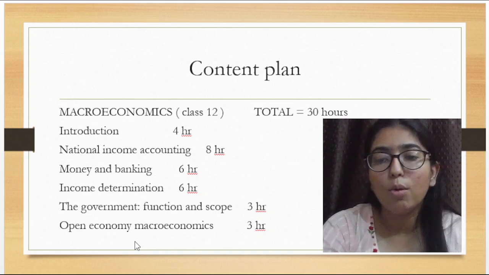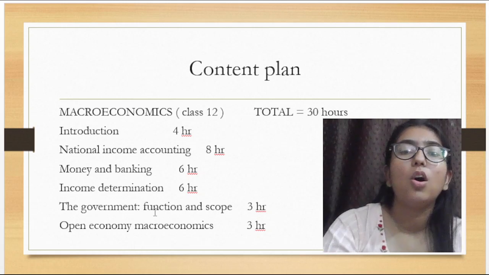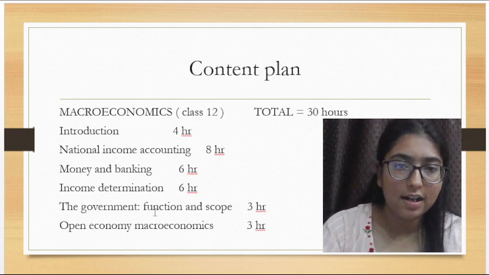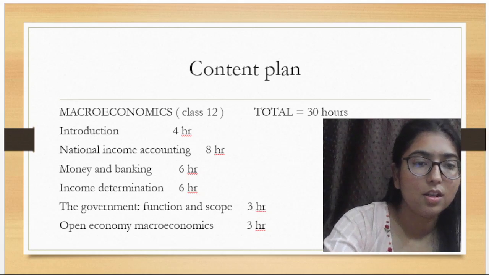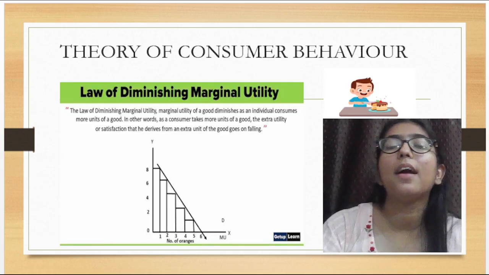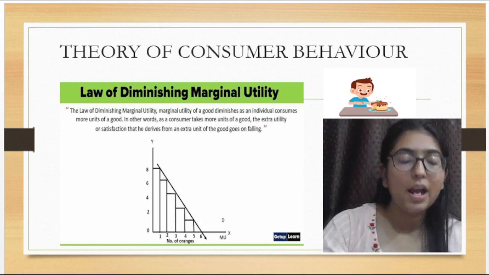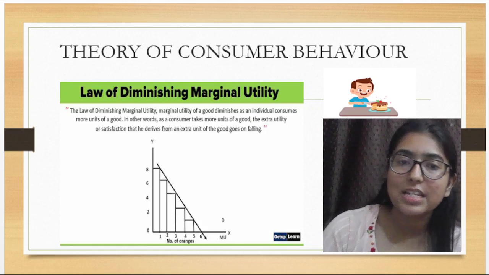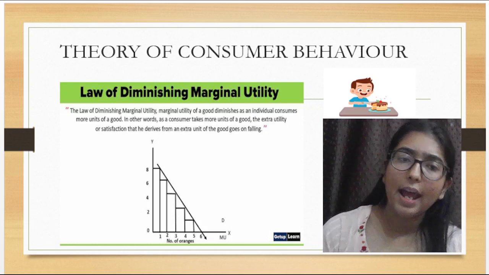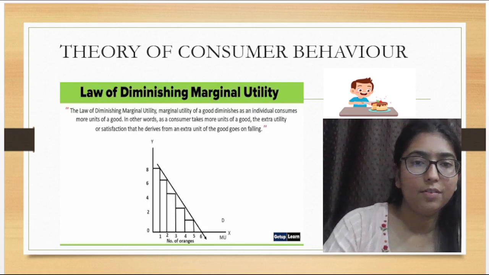Then we will study open economy, macroeconomics, right? All these topics we will be covering in 30 hours. So this is the total time duration. The total time duration is 100 hours, and in 100 hours we will complete class 11th and 12th economics in detail. After completing all this, we will have test quiz, we will have MCQ quiz, and we will have a discussion session, and you can ask your doubts easily and openly.